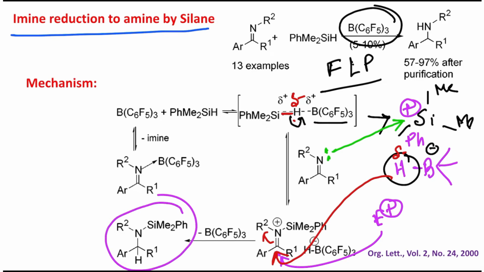And in the next step, there is hydrolysis to get the final product. Okay, obviously written after purification, and see the yield up to 97%. So that is the uniqueness of this reaction, or of silicon, this Si-H as a reducing agent. Not only that, this FLP concept, this boron reagent.